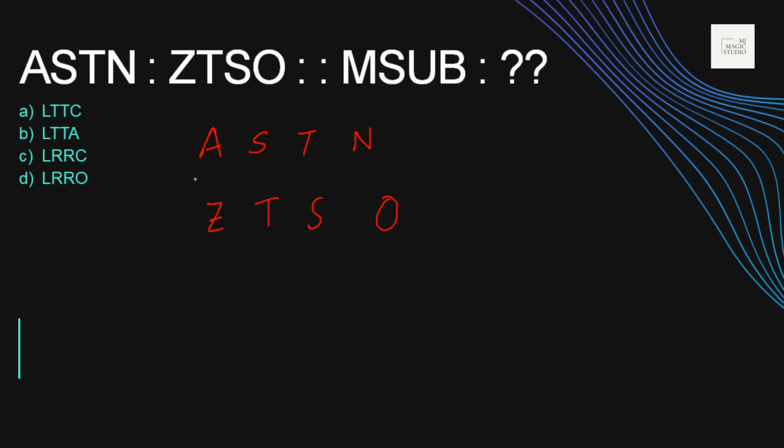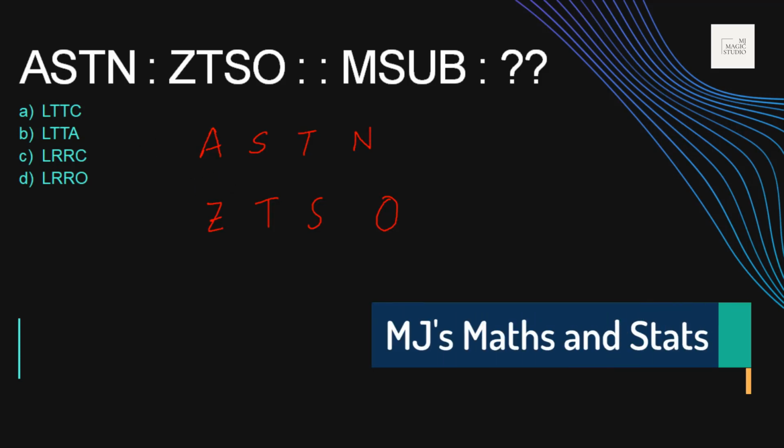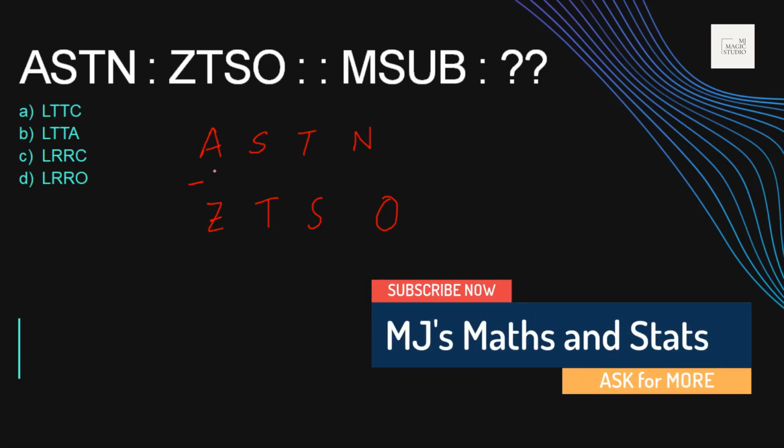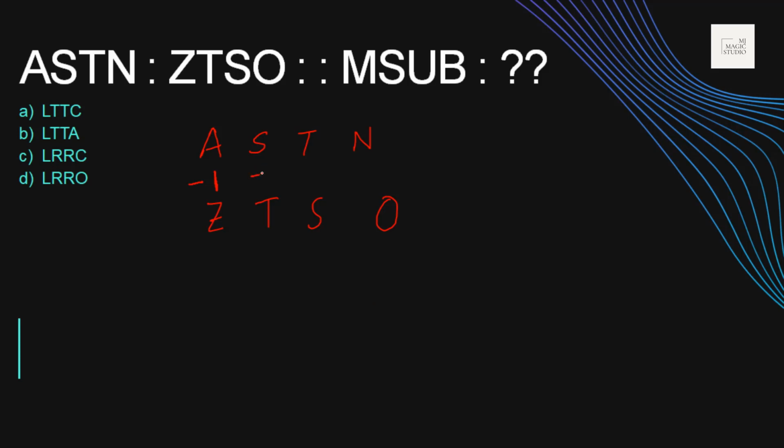A and then Z would be +1 if we move. No, from A, +1 would be B. We need to move backward, isn't it? A minus 1 should give us Z. Okay, O, P, Q, R, S, T, +1. ST, again this is -1.